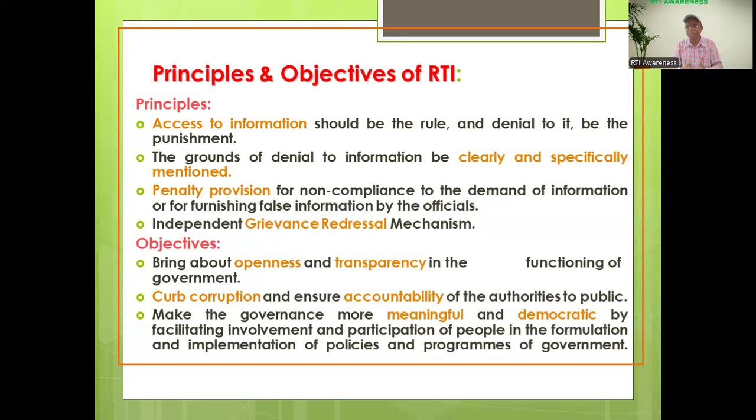Curb corruption, decrease the corruption, and make the public authority accountable before the citizen. Then next one is to make governance more meaningful and democratic by facilitating involvement and participation of the people in the formulation and implementation of the policies and programs of the government. Every citizen can get involved on the government side in implementing the scheme, project, or program of the public authority for the betterment of the citizen or society. So these are the main objectives of this RTI.